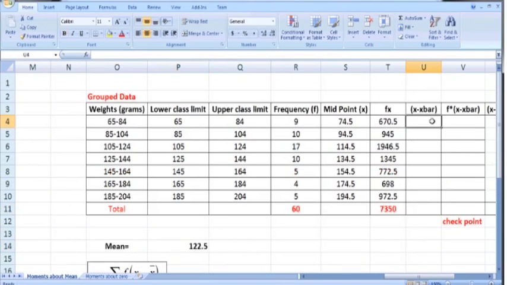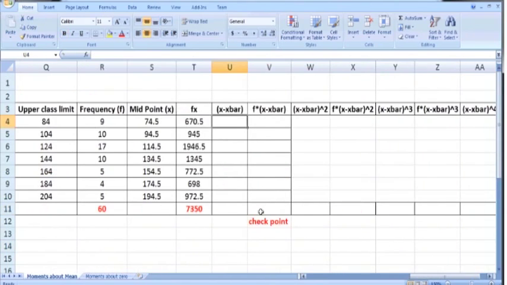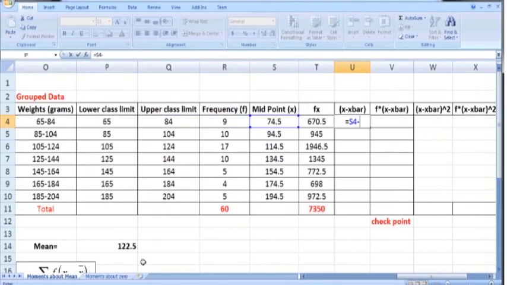So here construct a new column, x minus x bar. Put an equal sign, and then the first value in the column labeled midpoint, which is S4, minus x bar, the mean, which is located in